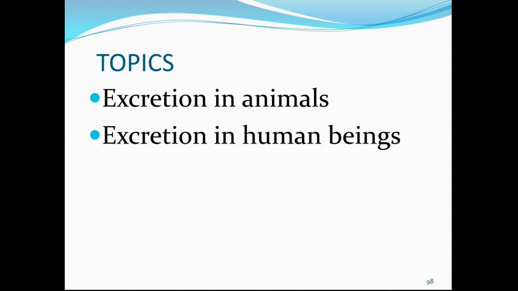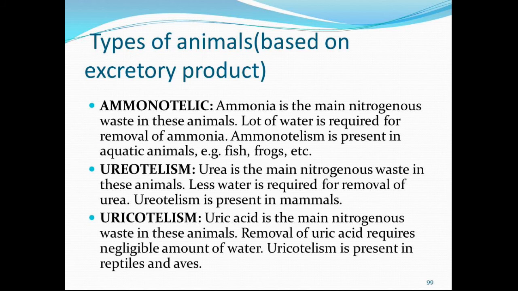Now children, coming on to the types of animals based on the excretory product they are releasing. Ammonotelic is the type in which they are removing ammonia. Ammonia is the main nitrogenous waste in these animals. A lot of water is required for its removal. So ammonotelism is present in aquatic animals, that is fish, frogs, etc.